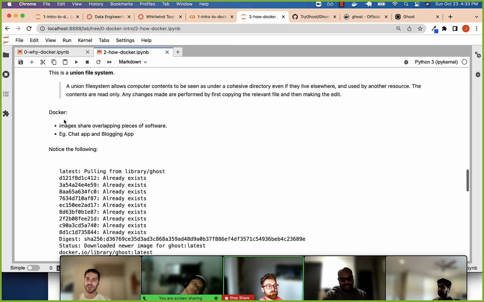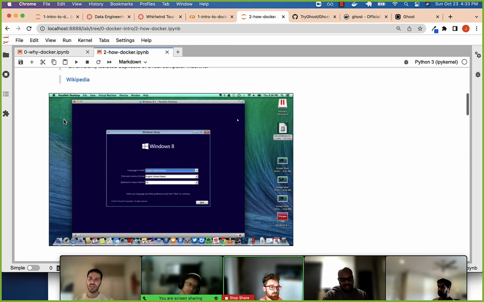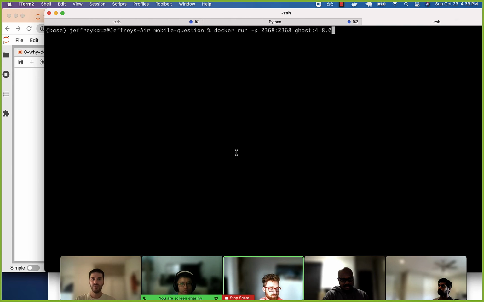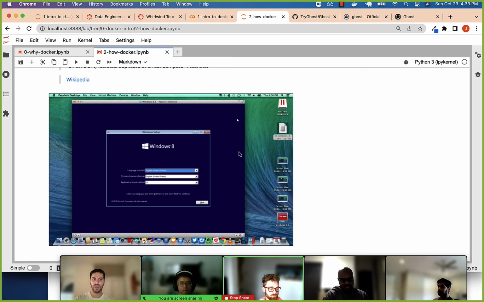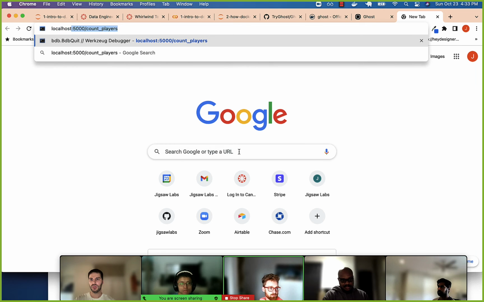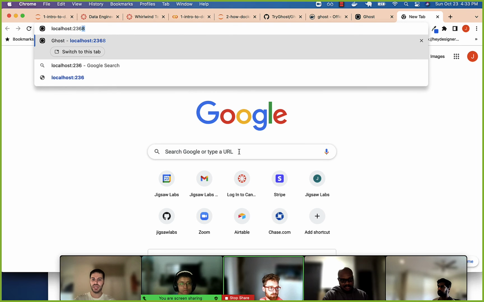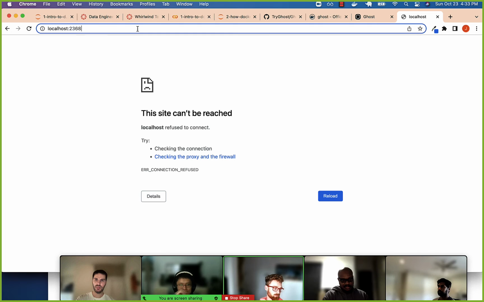So instead, each one of these processes, when we boot up Ghost, you can imagine it's in this virtual container. And this container has its own port 2368. So when I just run Ghost and I try to access port 2368 and go here, 2368, it's not available.